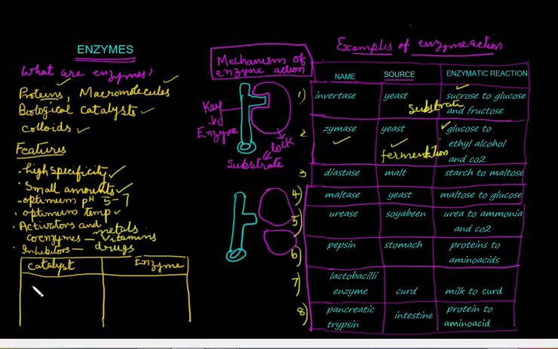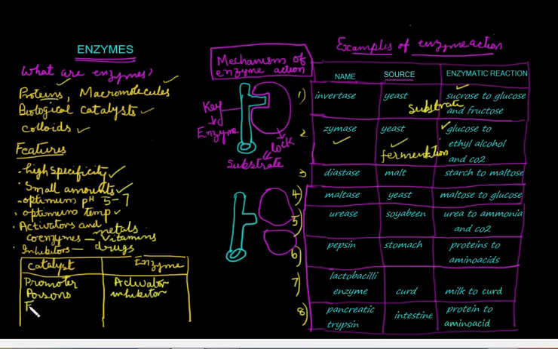Say, for example, in the case of catalytic reaction, we use the word promoter, whereas in the case of enzyme, we use the word activator. For poisons, in catalytic action, we use the word inhibitor. In enzymatic action,